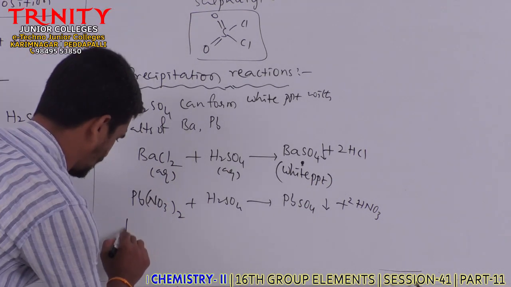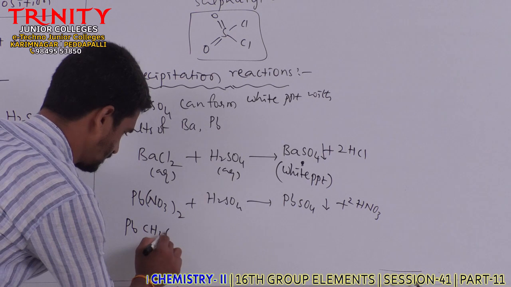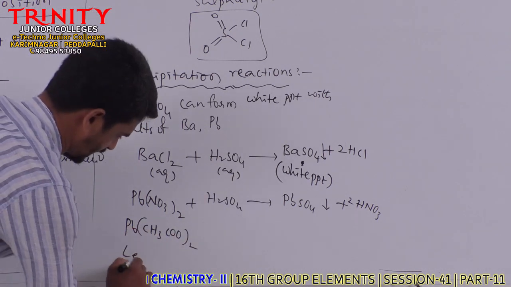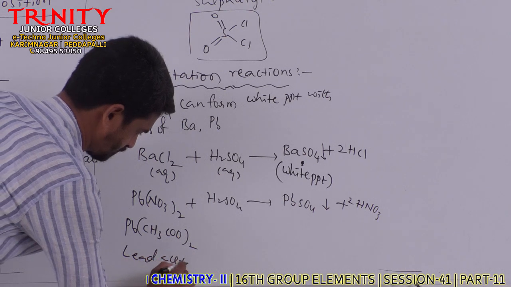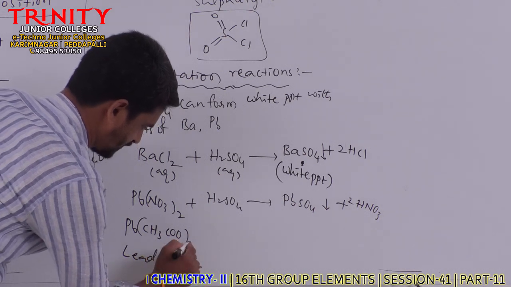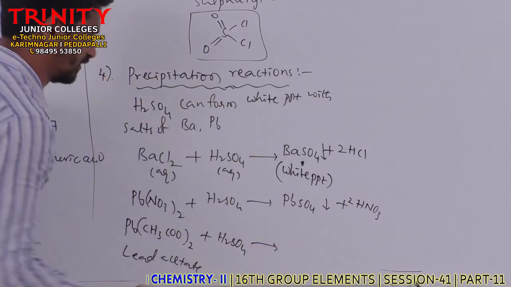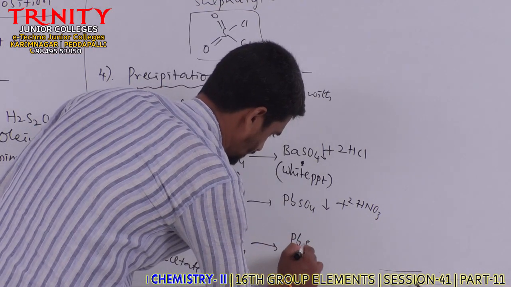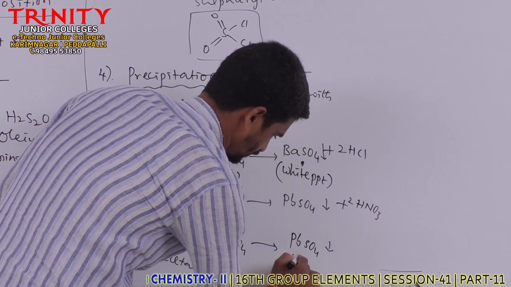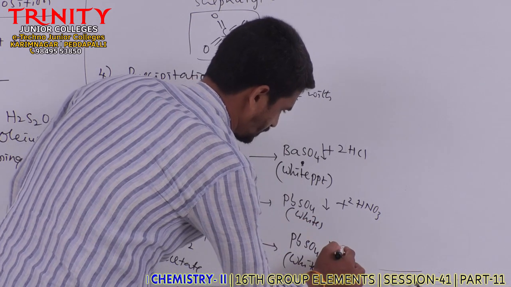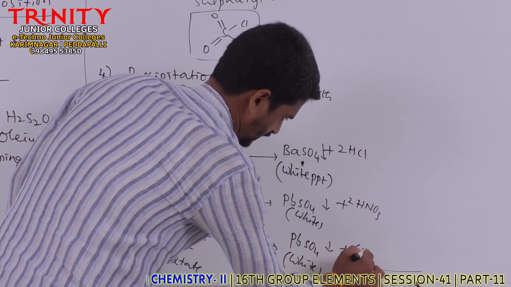In this way, sulfuric acid can give white precipitation with salts of barium and lead. Even lead acetate, if we take. This is lead acetate. When lead acetate is treated with sulfuric acid, PbSO4, lead sulfate, is formed. This is white PPT, along with the formation of acetic acid.